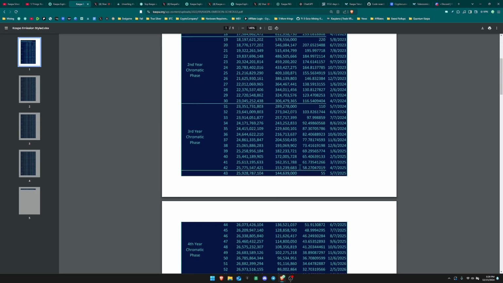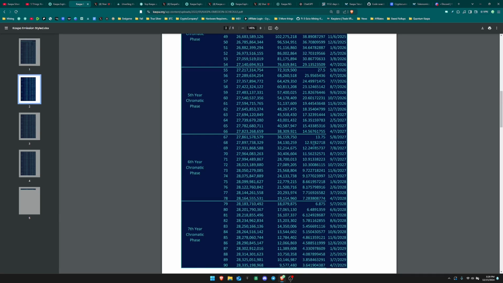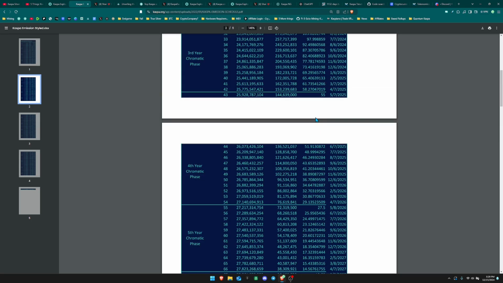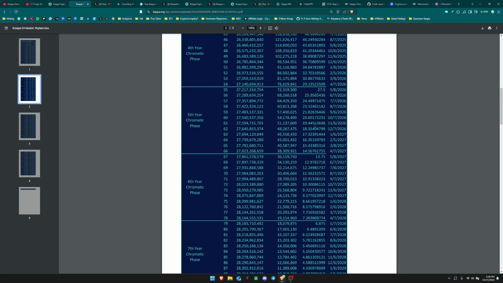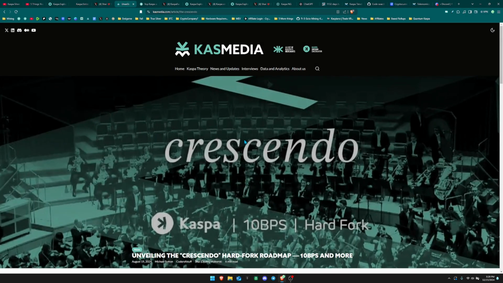If we go over here and scroll all the way down, you're going to see that on month 55, we're going to hit 27.5. So this is just kind of cool to see that the emission schedule is actually based on a piano frequency, and this is just following perfectly to that. And on top of that, it's also interesting to note that the 10 blocks per second hard fork is called Crescendo, which is also related to music.